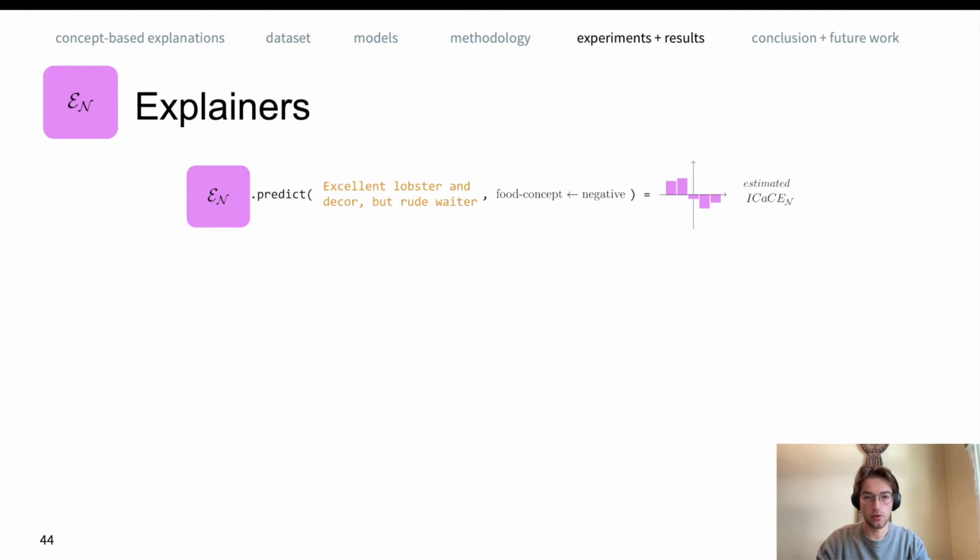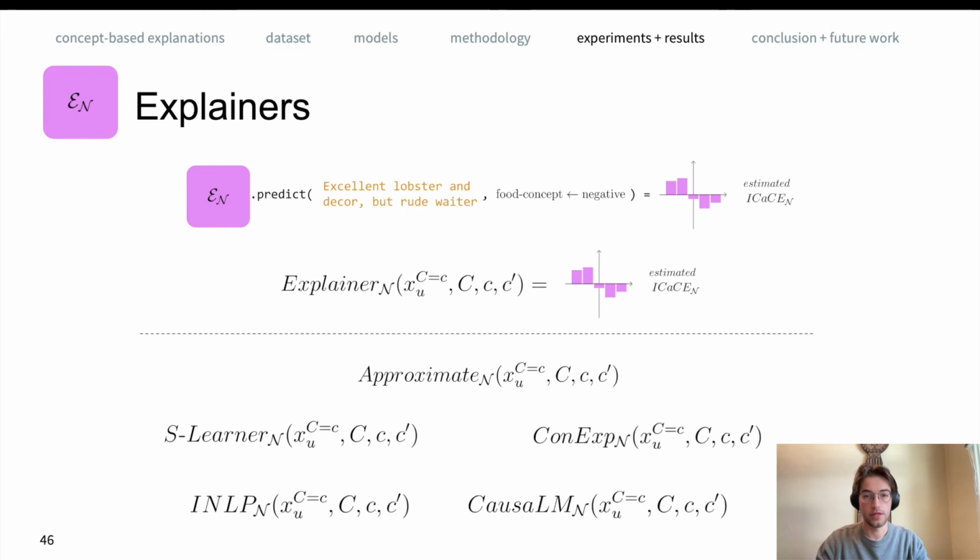We use the following notation for explanation methods. We investigate an explainer with regard to a specific model N based on an input and based on an intervention direction. In this talk, we will discuss 5 methods, a set that is by no means exhaustive. This will give us an initial overview of explanation method performance.